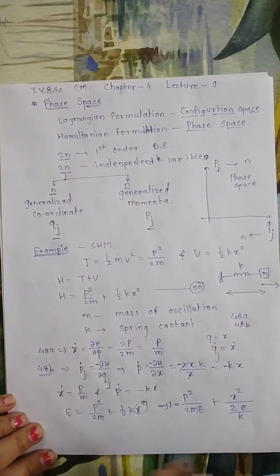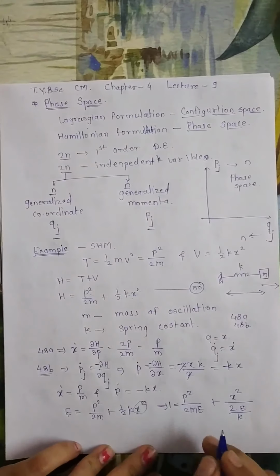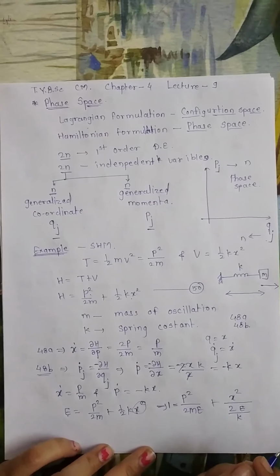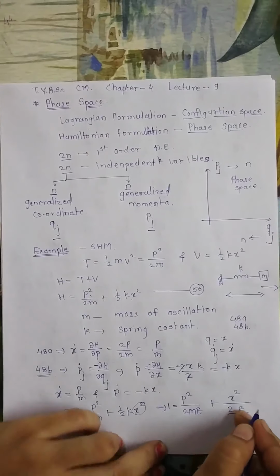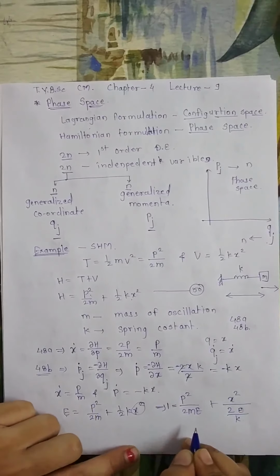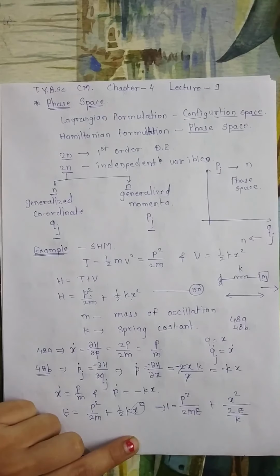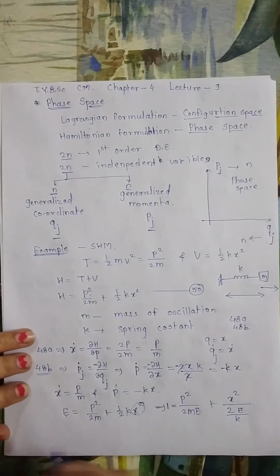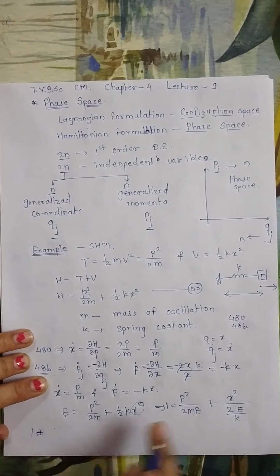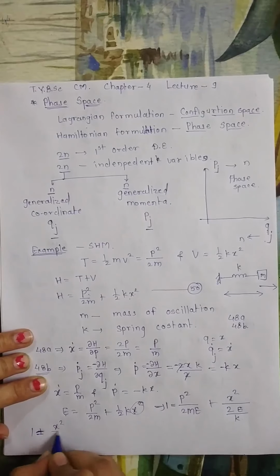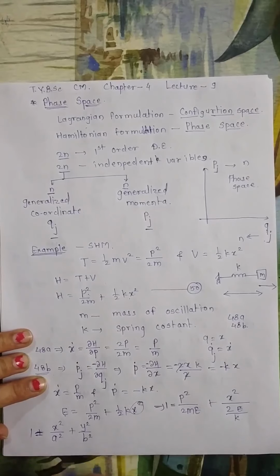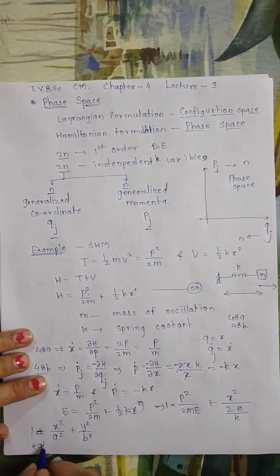So if we compare, this equation is very similar to the equation of an ellipse. In the equation of an ellipse we have it in the form 1 is equal to x square upon a square plus y square upon b square. So this is the equation for an ellipse.